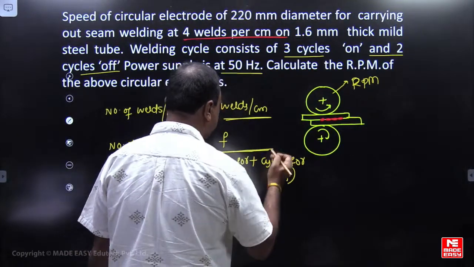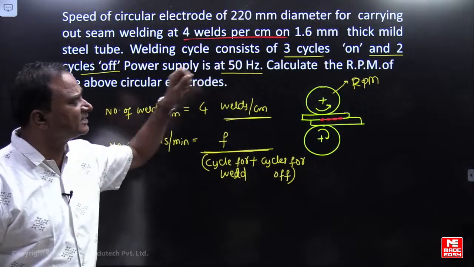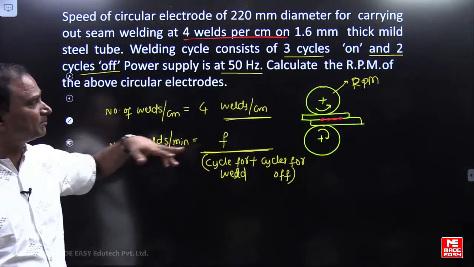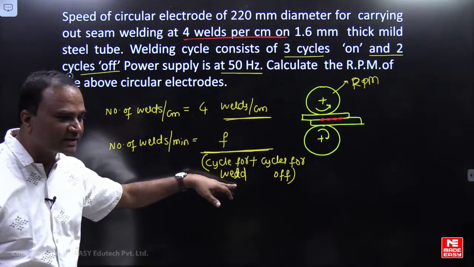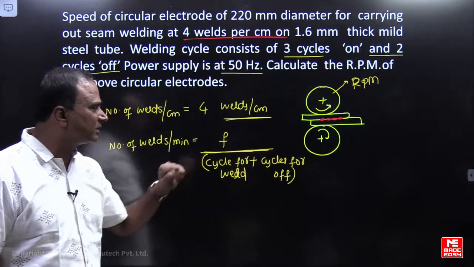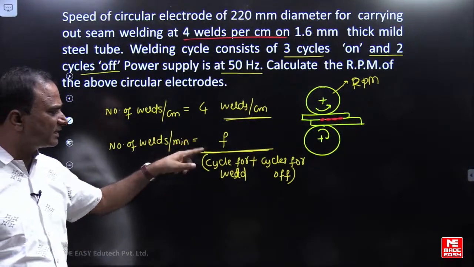Frequency is given in hertz, friends. Hertz means per second. Per second I want to convert into minute. Number of welds per minute I have to calculate.